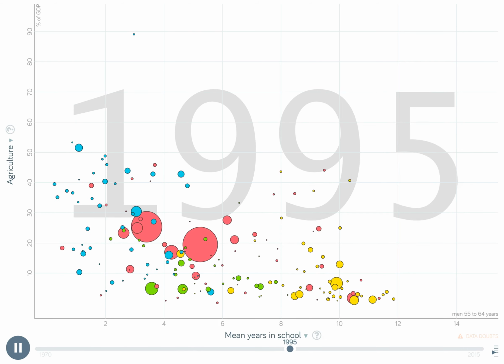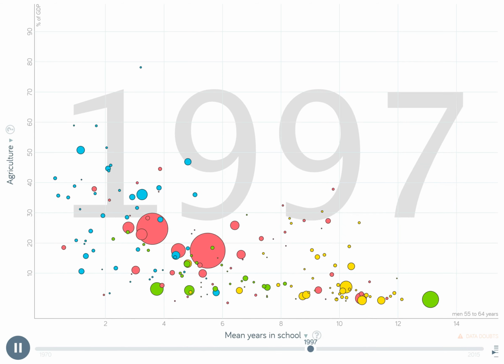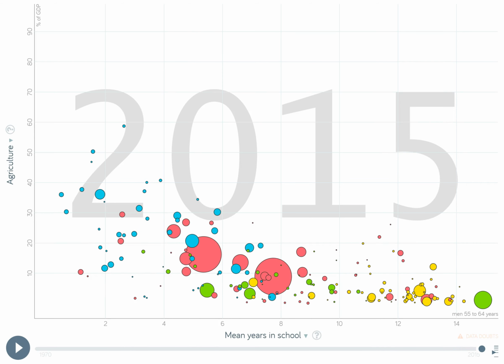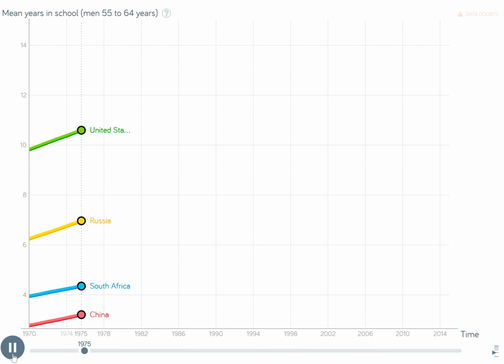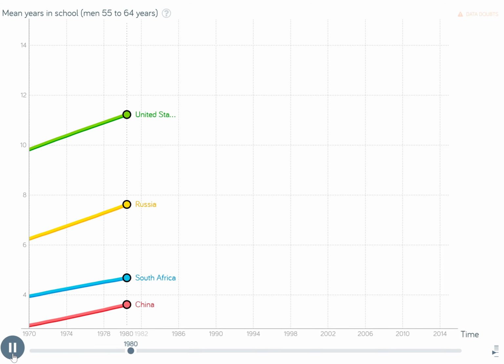For the GDP production variable, I chose to focus on the percentage of GDP produced by the agriculture sector, which consists of forestry, hunting, fishing, cultivation of crops, and livestock production, because agriculture-based jobs require less education, thus supporting my hypothesis stated previously. Gapminder also allows for the plotting of each of the two variables separately over time to show the change of education completion and agricultural production since 1970 and 1960 respectively.